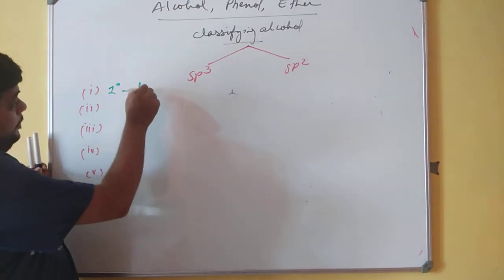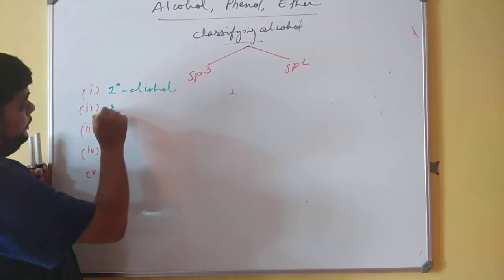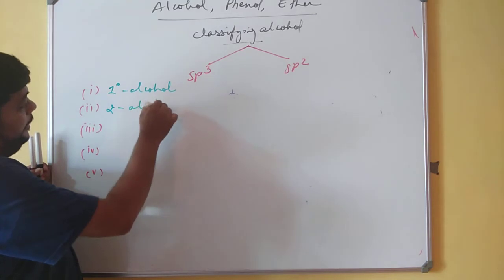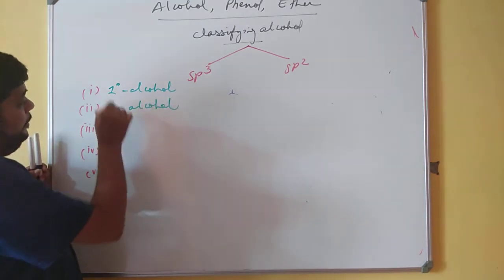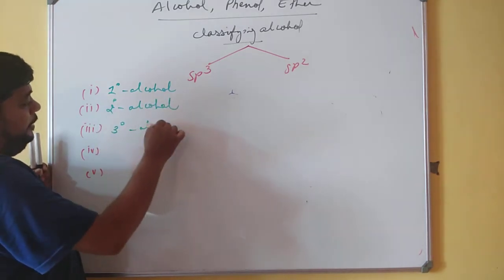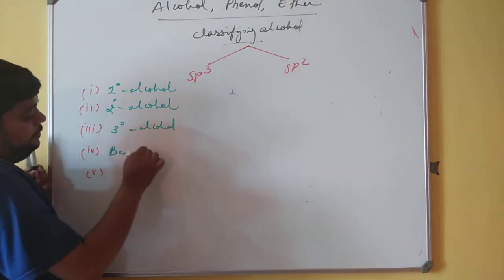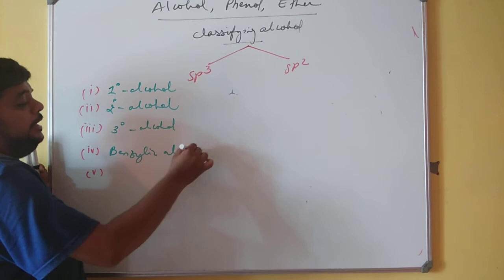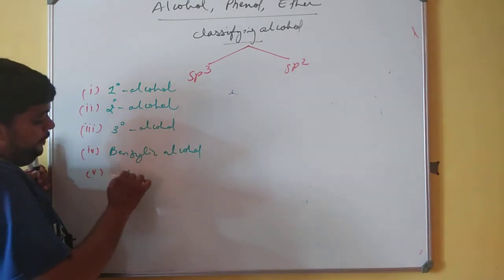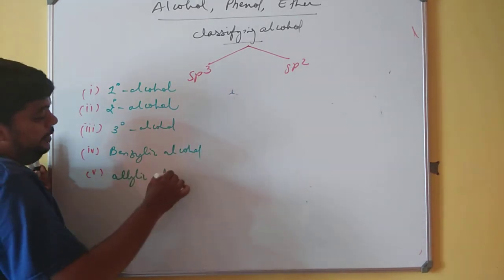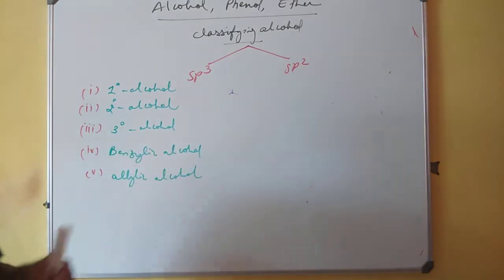It is primary alcohol, secondary alcohol, tertiary alcohol, it is benzylic alcohol, and allylic alcohol.